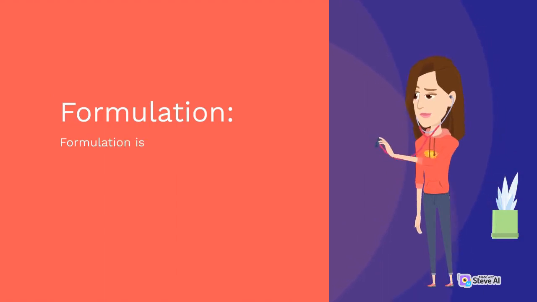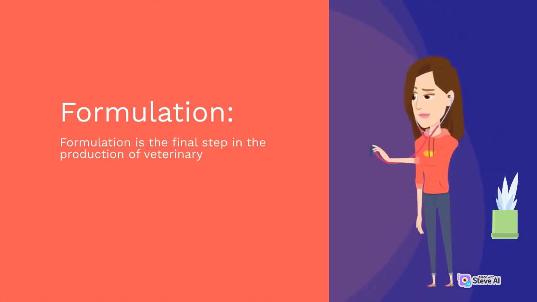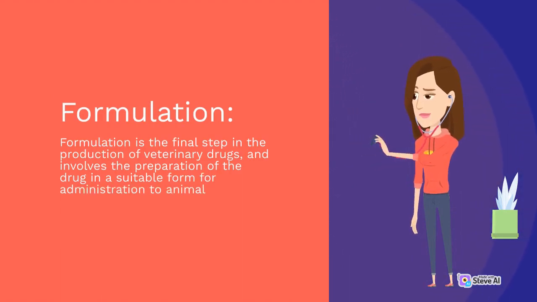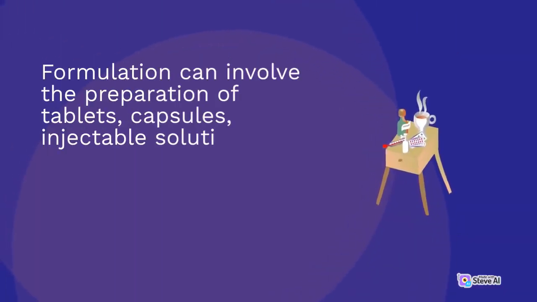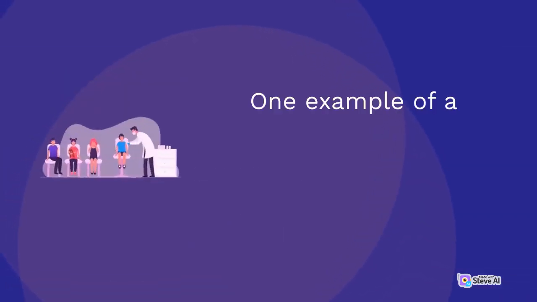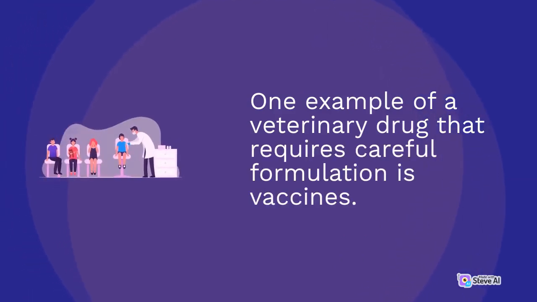Formulation. Formulation is the final step in the production of veterinary drugs, and involves the preparation of the drug in a suitable form for administration to animals. Formulation can involve the preparation of tablets, capsules, injectable solutions, or other dosage forms, depending on the needs of the animal and the properties of the drug. One example of a veterinary drug that requires careful formulation is vaccines.